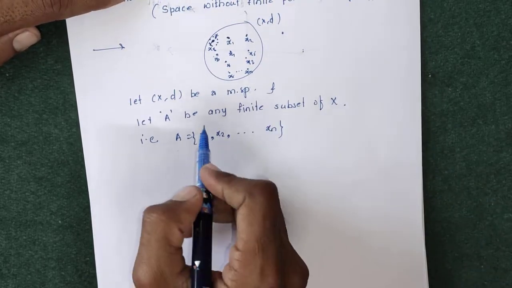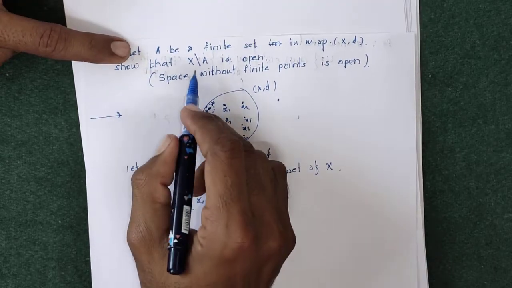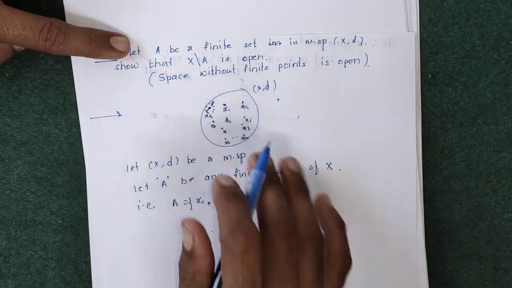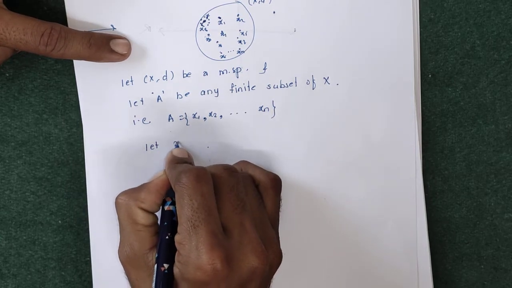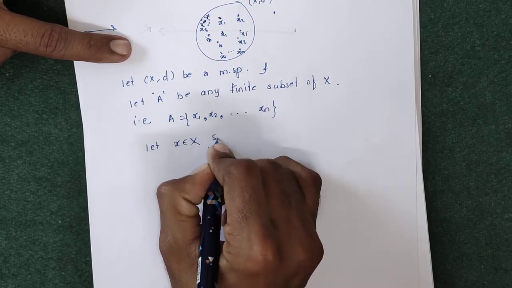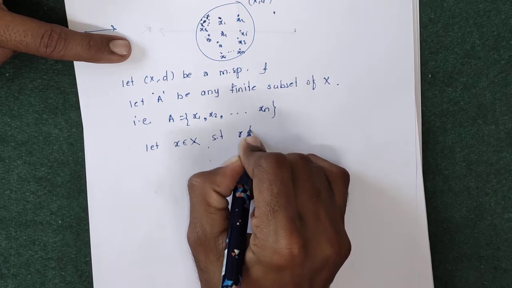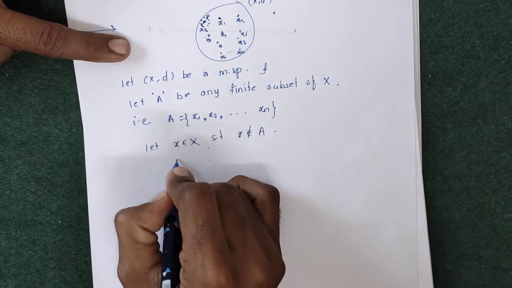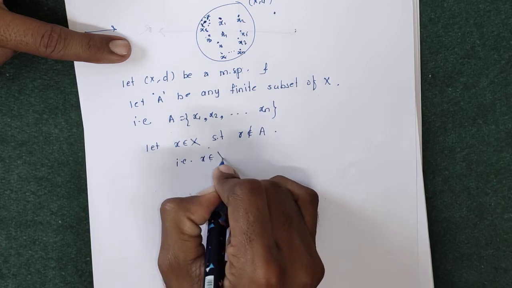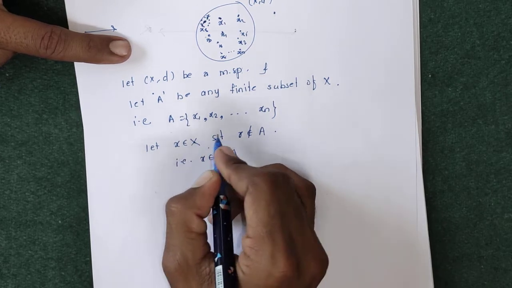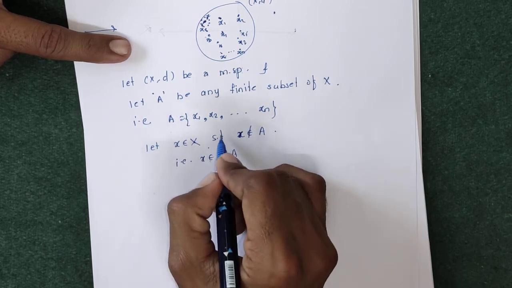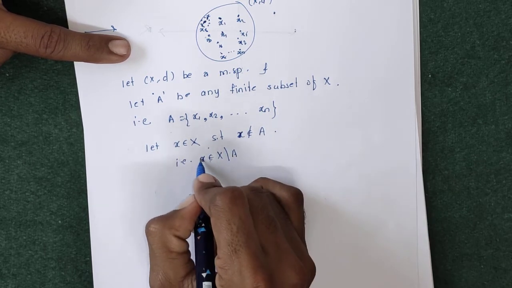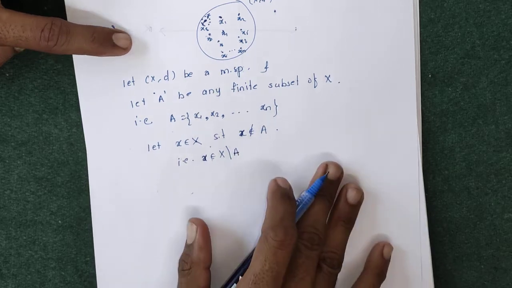Now we have to prove that for any x belonging to X minus A, S_r(x) is contained in X minus A. Let x belong to X such that x does not belong to A. That is, x belongs to X, but x does not belong to A, which means x is an element of X minus A.